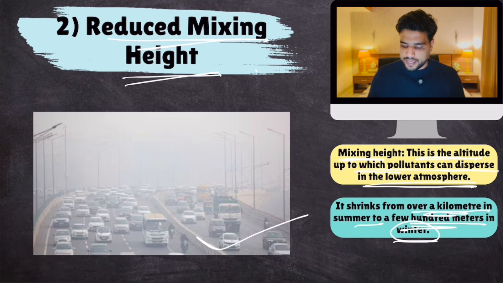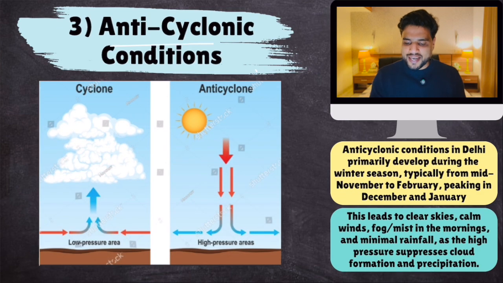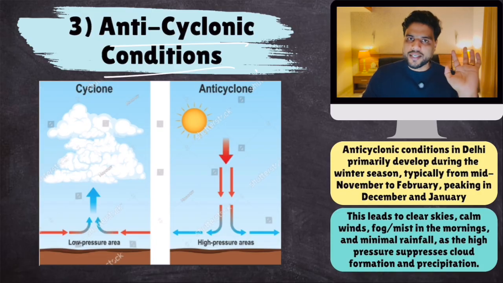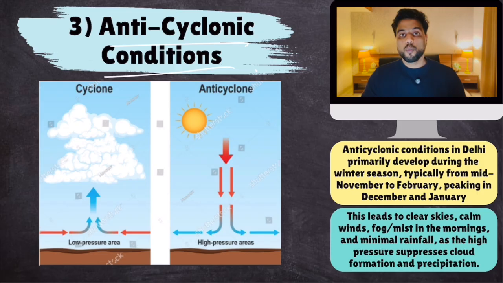Then the other problem is anticyclonic conditions. Now, you need to know the difference between cyclonic and anticyclonic conditions. During summer months, summers are extreme in the northern plains. Because of that, a low pressure develops over here. Why is there a low pressure? Because this warm air rises upwards, carries some water vapor, and forms clouds. Simple. So there is a low pressure on the ground.